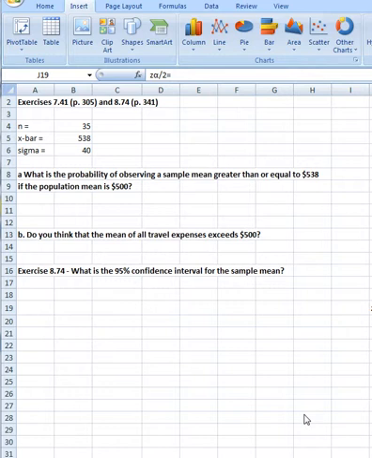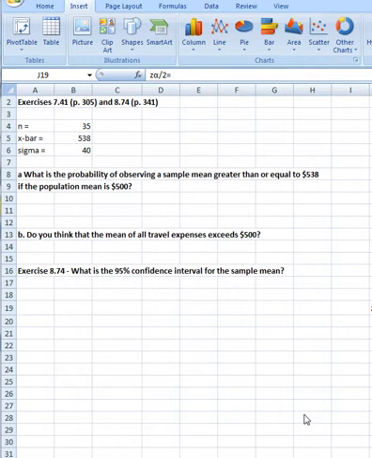Now, this is chapter 7, so we don't know any better yet. We haven't learned in chapter 8 and 9 about t-distributions and how to handle things when we don't know the true standard deviation, which is normally the case. But in this chapter we'll play dumb and accept the fact that the standard deviation is 40. I think we're also told it's a normal distribution. But nonetheless, the boss wants to know what's the probability of getting an average of 538 if the population's true average is $500.